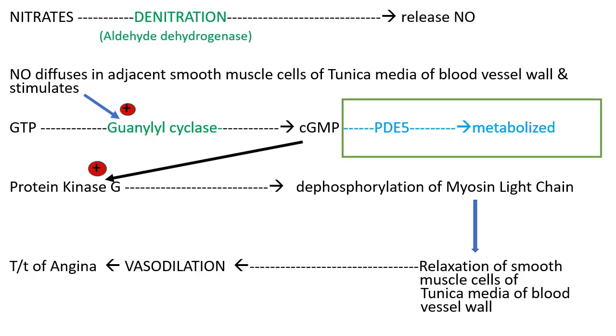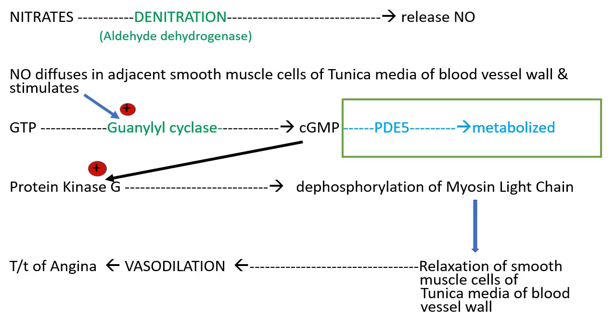Contraction of smooth muscle cells of tunica media results in vasoconstriction, and relaxation of smooth muscle cells of tunica media results in vasodilation.